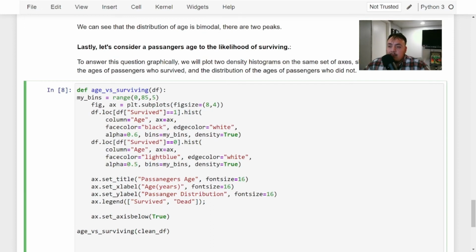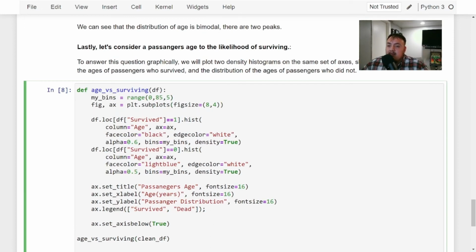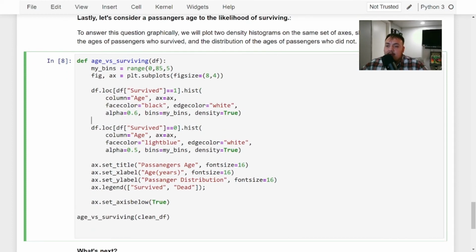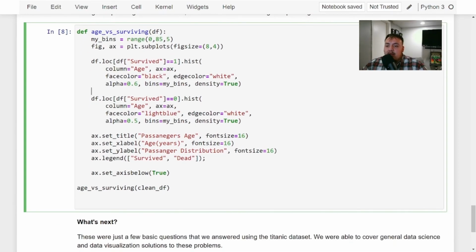Okay, so again, right here, this is just initializing the bins and the figure. So what we're going to do first is filter out the survived equal to 1 on the column of age. That's what we're doing here. We're going to filter out the ones who didn't survive, also on the column of age, and then we're going to plot them together. Right here, we give a legend, survived, and then dead. You don't have to name it that. You can name it something else.